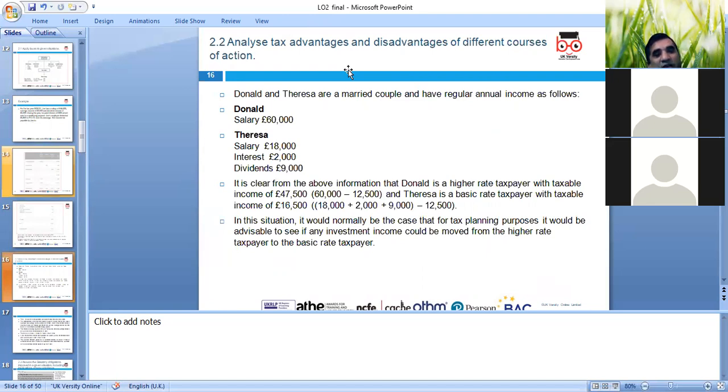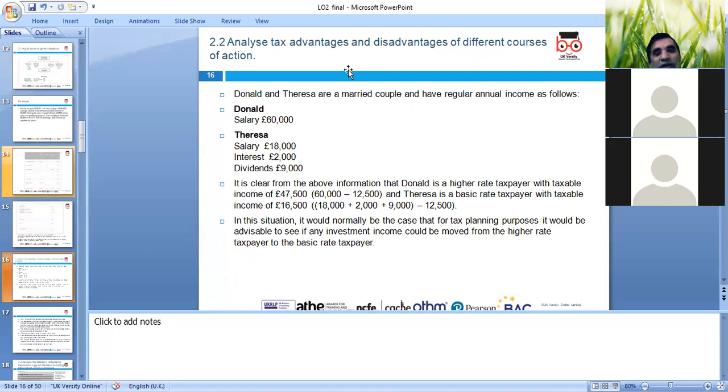Can we look at these examples? We've been given Donald and Teresa, a married couple, who have a regular annual income of 60,000, and they have salary, interest, and dividend.